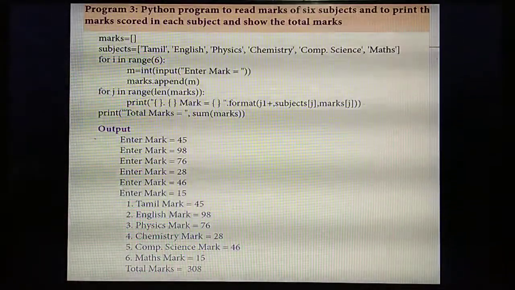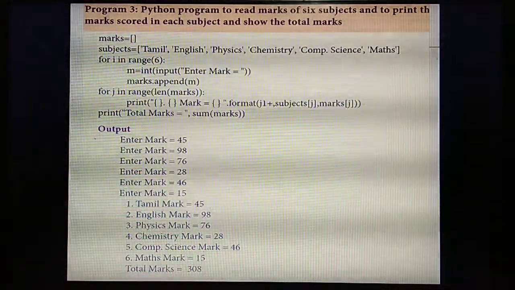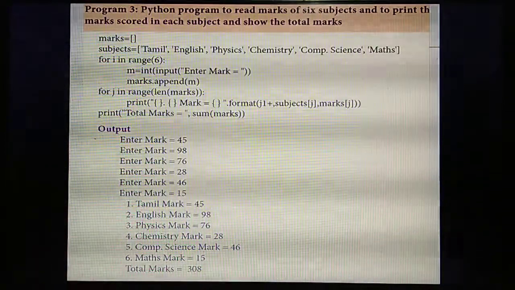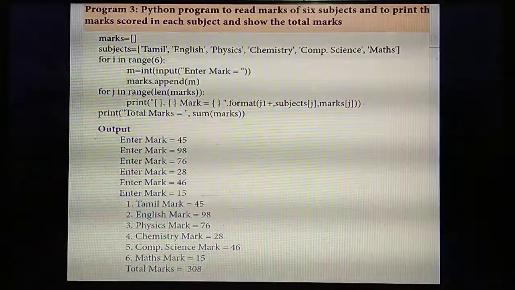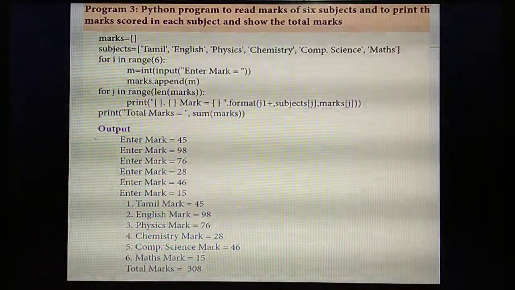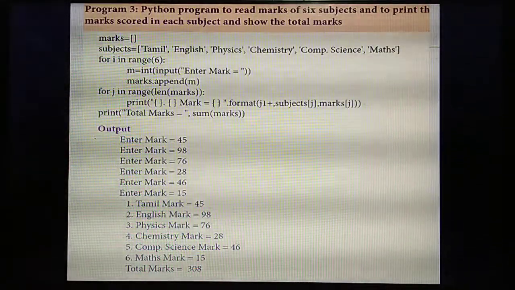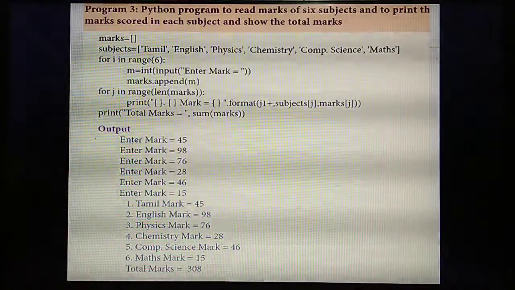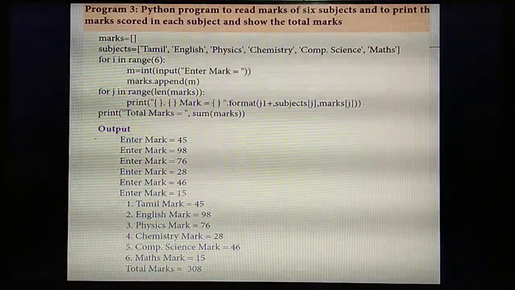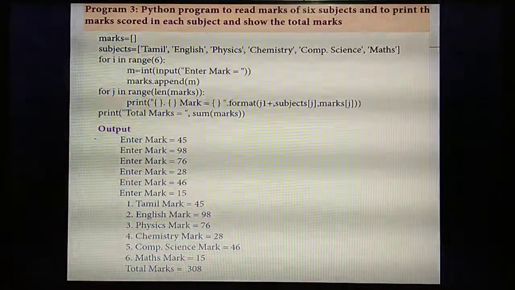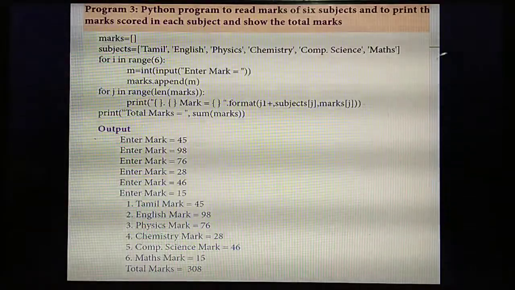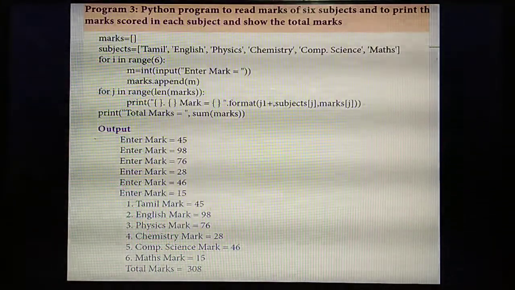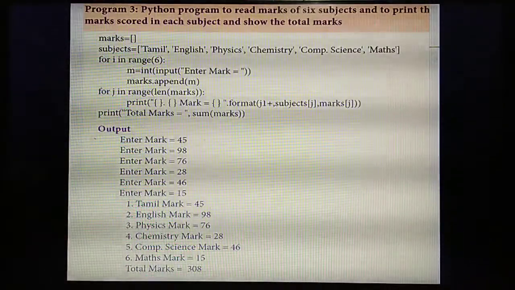Okay. Next step, you are going to add each subject's marks. So for that, you are giving the format function. So what is the format function? Each value you can store inside the curly braces. As well as expressions you can give inside the format function. Understand? Listen. So first you need to enter the name of the subject. Next the mark. Isn't it? First the name of the subject, next the mark. Then you need to find the total.